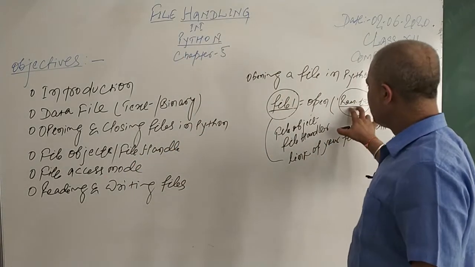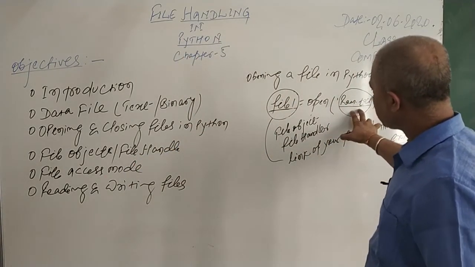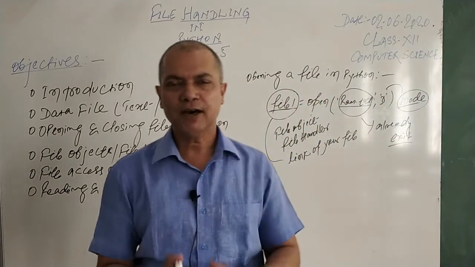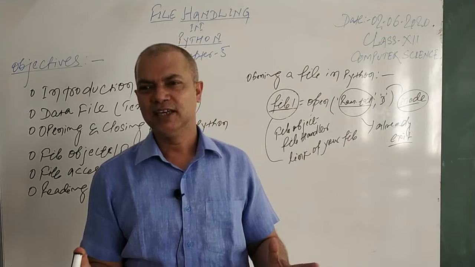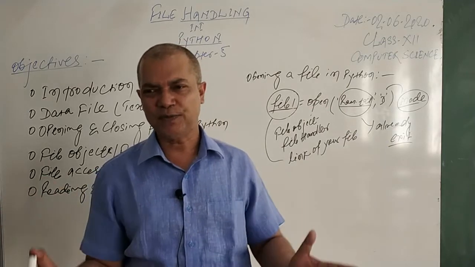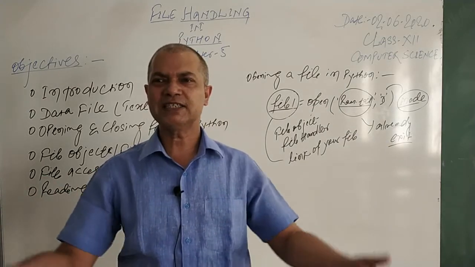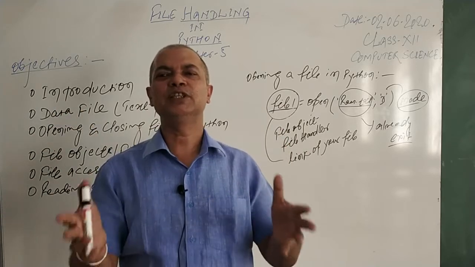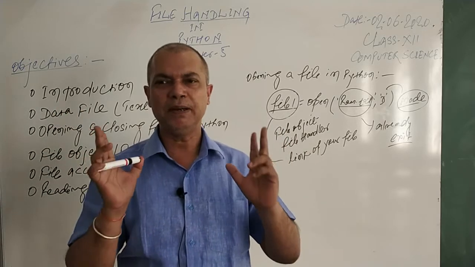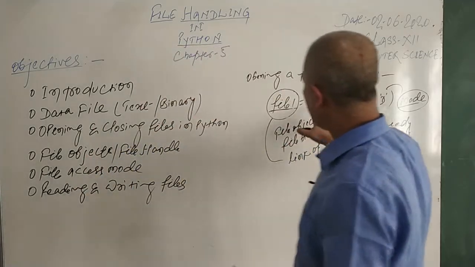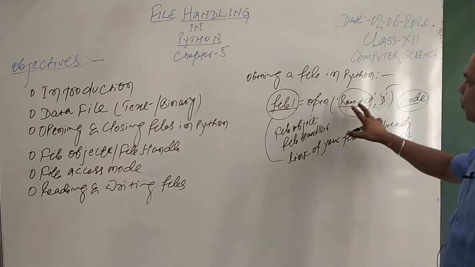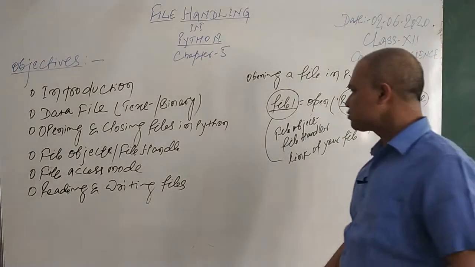It means ram.txt will be searched at the same place where you have your Python program. Because you are not mentioning the path or the location of the file, the computer automatically searches for this file at the same place as the .py file. That you have to keep in mind. But if your file location, this ram.txt, is somewhere else and you want to mention that, then the syntax will be different.